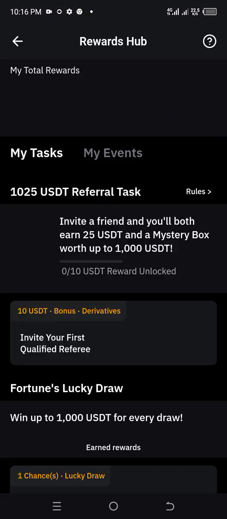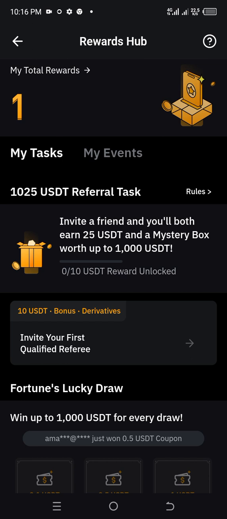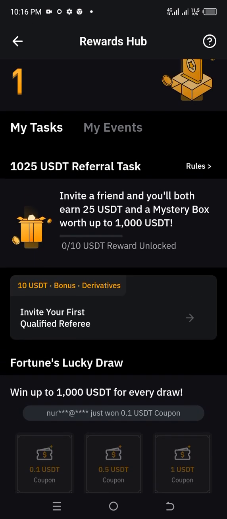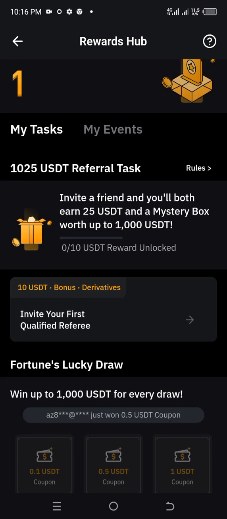Okay, in this reward hub, you can earn $100 a day or even more without a single deposit or single trade. The next thing you need to check here is My Tasks. You can see the task: 10 to 25 USD referral task.